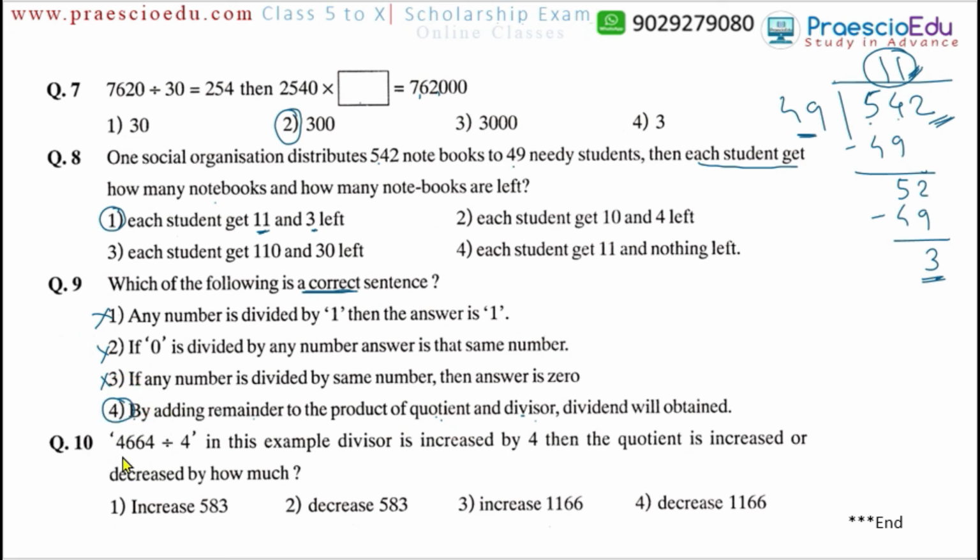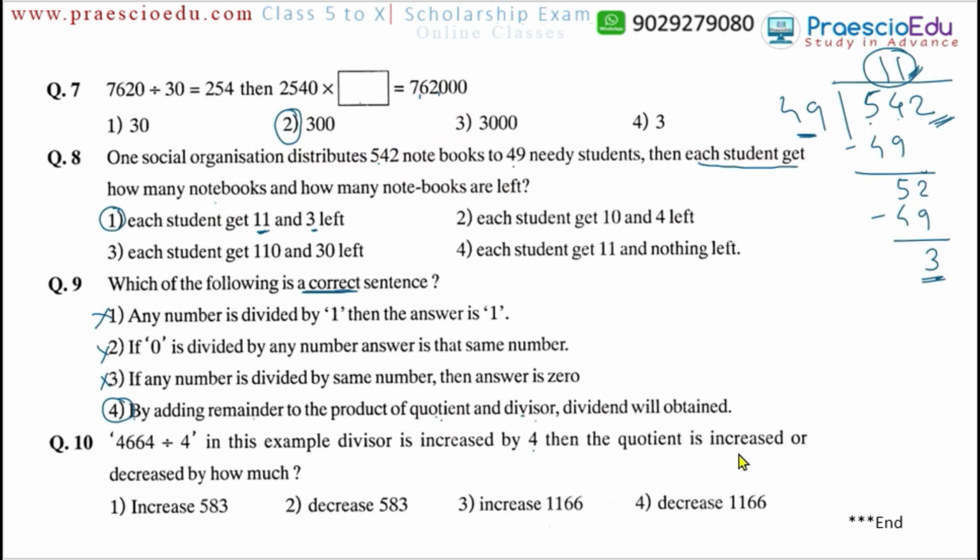Now question number 10, 4664 divided by 4. In this same example, the divisor is increased by 4. Here the divisor in 4664 is 4. Now the divisor increased by 4 means it should be 8. Then the quotient is increased or decreased by how much?